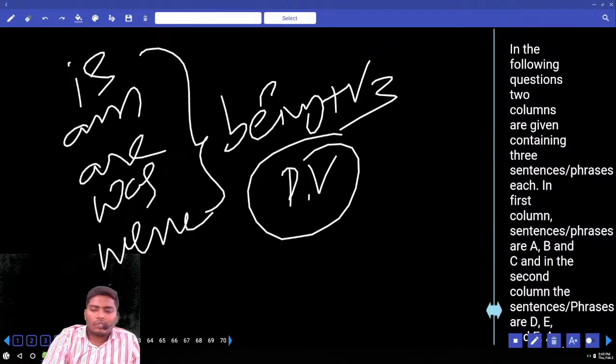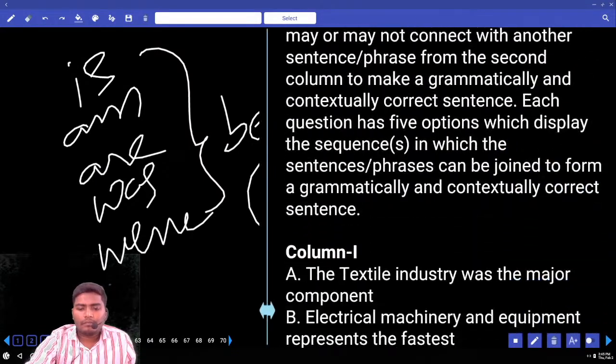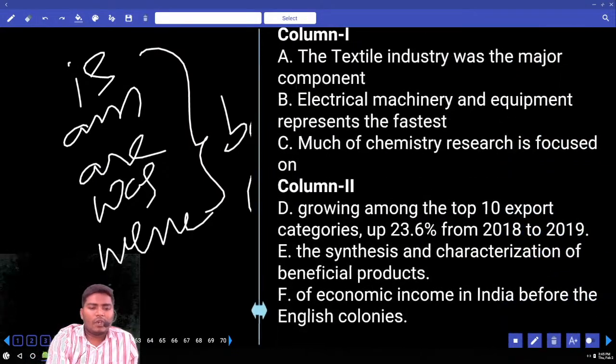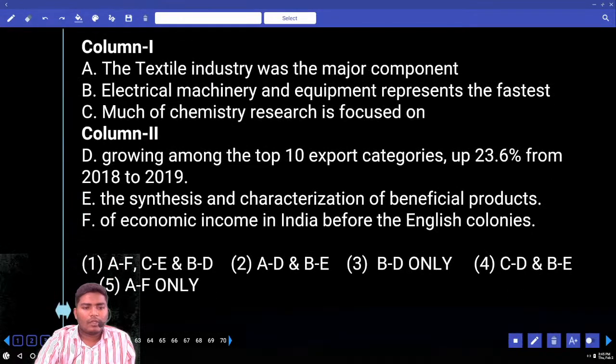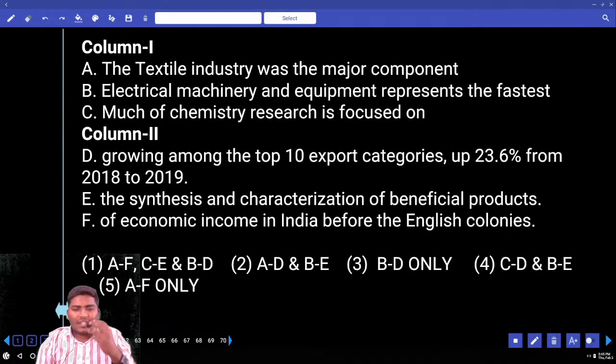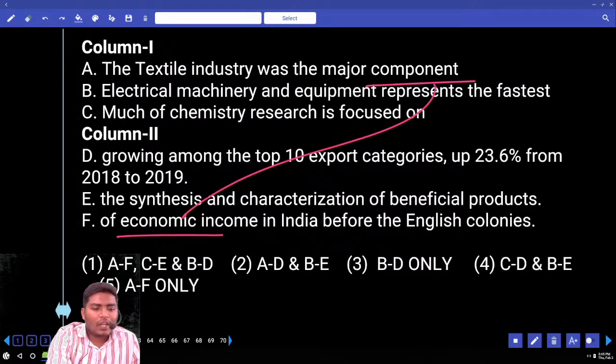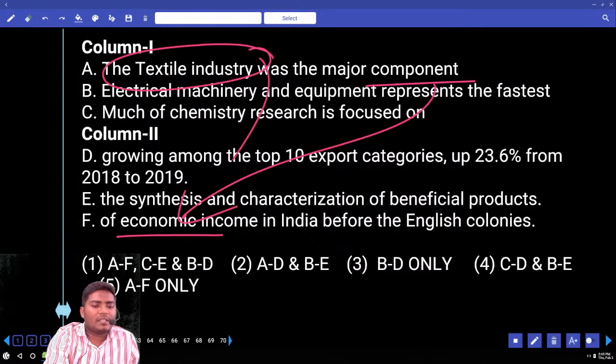Next, Moto 61. Connect column 1s with column 2s. The textile industry was a major component of economic income. The textile industry is the industry which gives the majority of the amount.